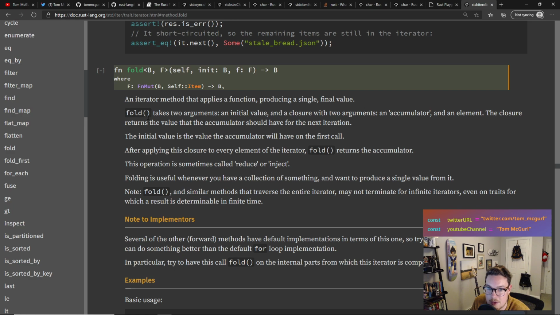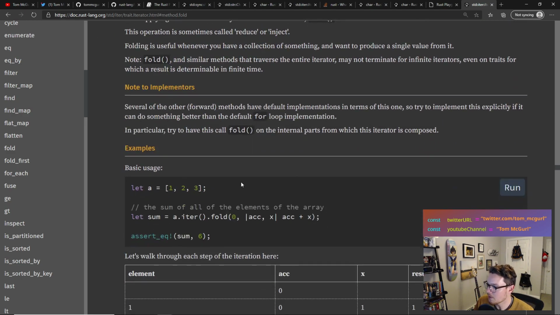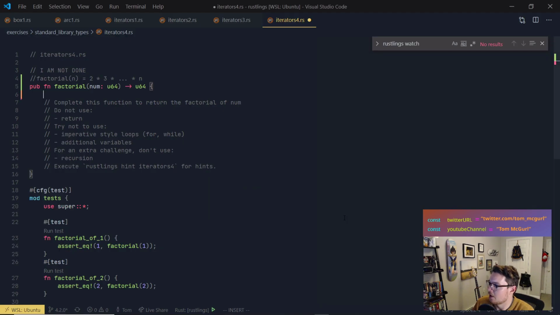This operation is sometimes called reduce or inject. I've never heard it called inject. That's interesting. I wonder what language that is, but I've definitely used reduce. Now, folding is useful whenever you have a collection of something and want to produce a single value from it. Note, fold and similar methods that traverse the entire iterator may not terminate for infinite iterators, even on traits for which a result is determinable in finite time. Interesting. So here's a usage of it. We're going to do something very similar. Let's try it out.